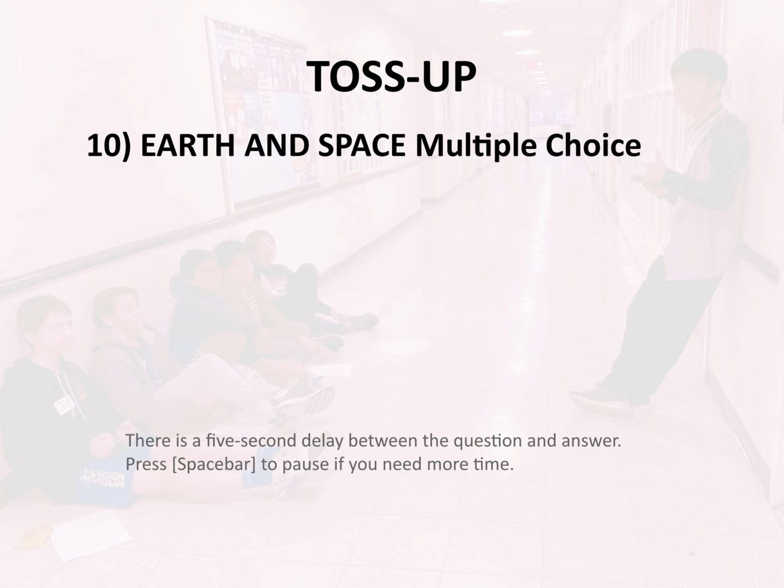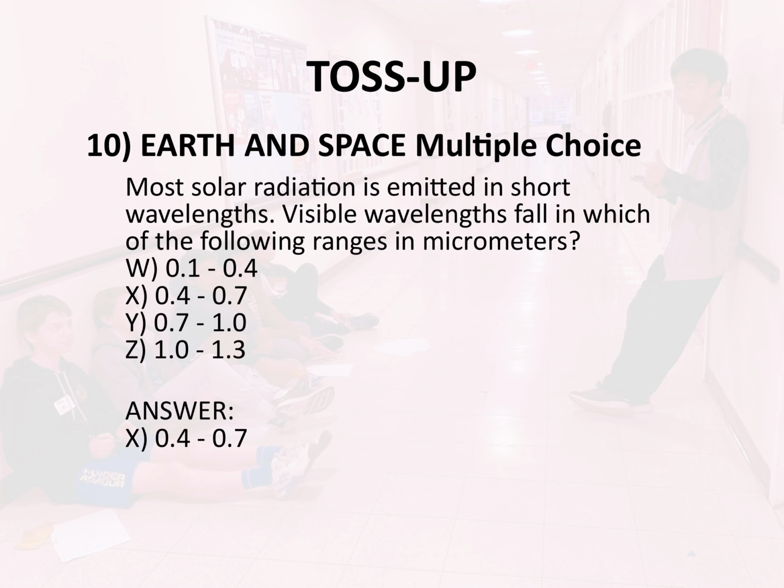Toss-up 10. Earth and space. Multiple choice. Most solar radiation is emitted in short wavelengths. Visible wavelengths fall in which of the following ranges in micrometers? W, 0.1 to 0.4. X, 0.4 to 0.7. Y, 0.7 to 1.0. Z, 1.0 to 1.3. Answer: X, 0.4 to 0.7.